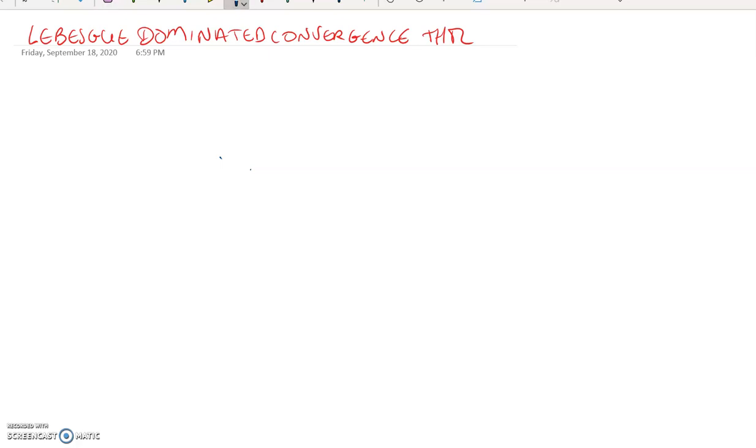Okay, so let's do some examples of the Lebesgue dominated convergence theorem. So what's our assumption? Well, what are we looking at? We're looking at a sequence of functions, just like before. Measurable, whatever, that's not going to be the important part here. What we want to check is that we've got pointwise convergence. Well, if we don't, it doesn't matter what the sequence is doing. You don't care for integrability then.